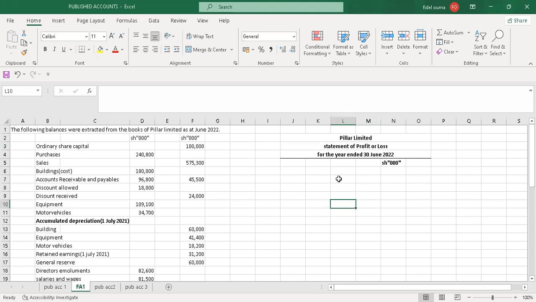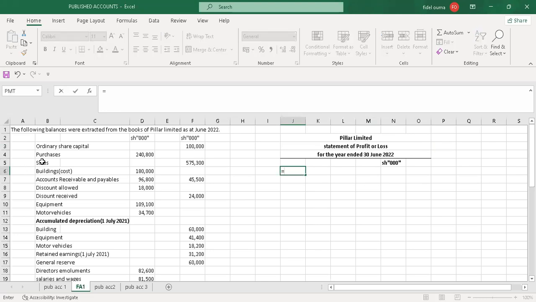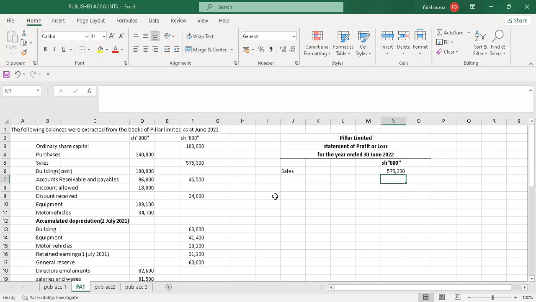So on the statement of profit or loss, I'll start with the sales. So I'll just go to sales and copy, and then I copy the amount. It's on the credit side. It's sales, so that's an income. The next thing is the cost of goods sold. So I'll just write cost of goods sold. I'll use the initials.